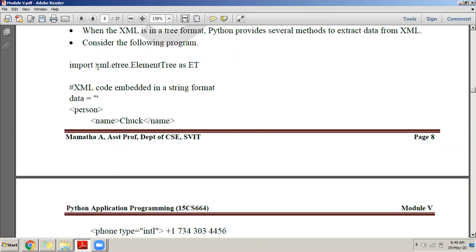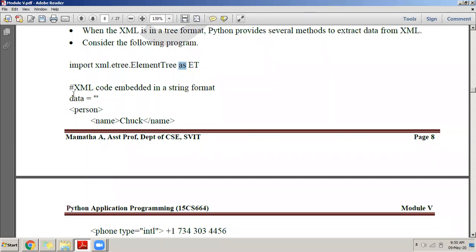So I'm importing this entire library, and the short form name I'm giving to it in my program is et. Wherever inside my program I need to refer to this, I simply write et dot the name of the function. So that's why we use this as keyword. We give it an alias, a short name. So we import xml.etree.elementtree, and then after that